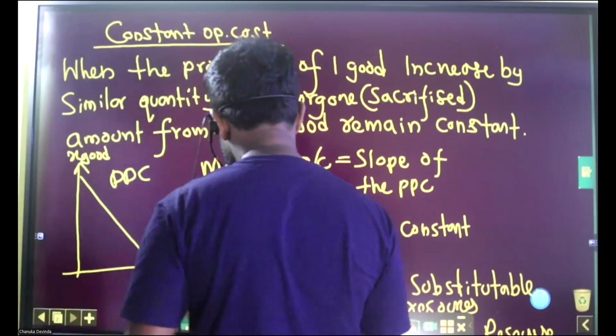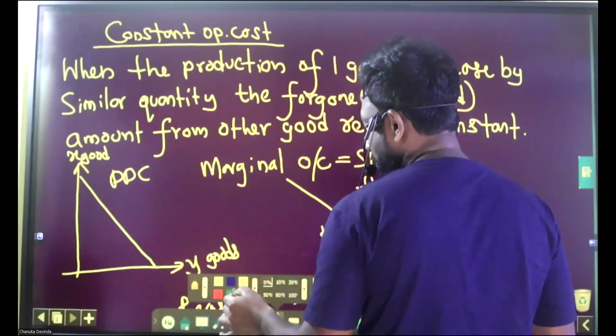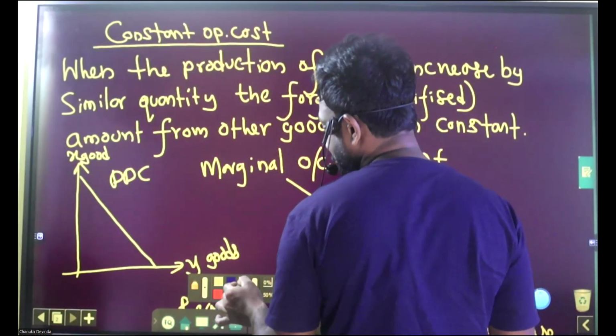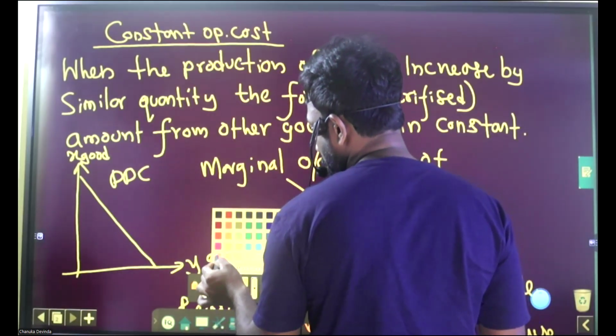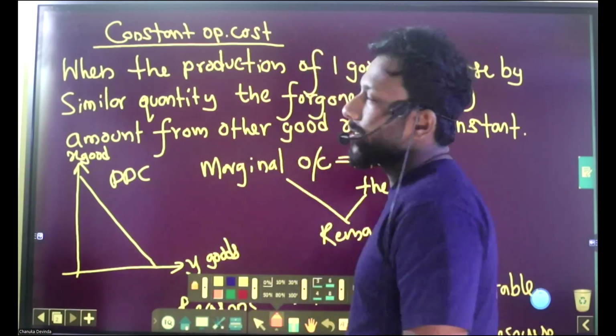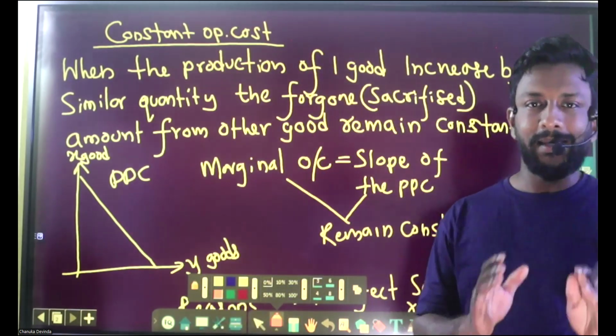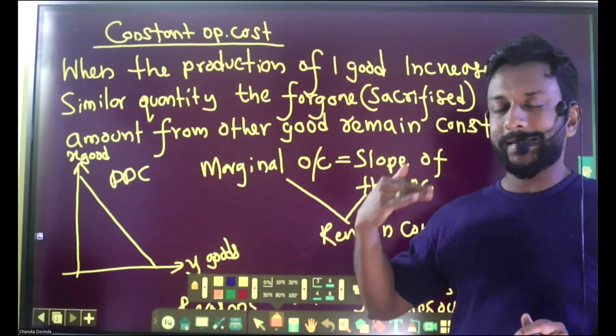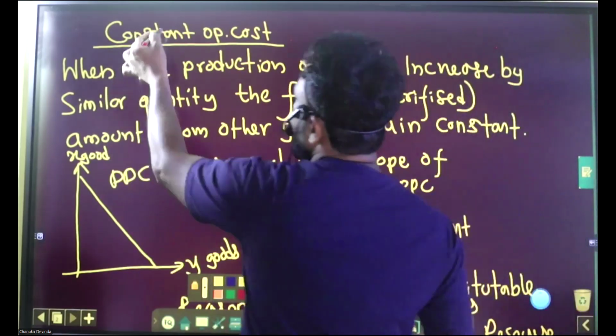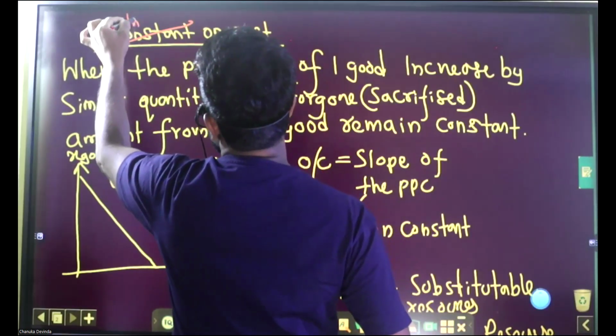Constant, not constant, increasing opportunity cost. When it comes to increasing opportunity cost, what changes can we see from constant opportunity cost?